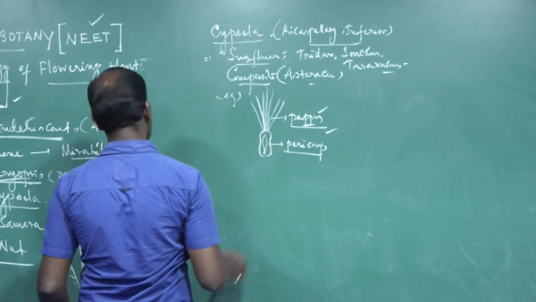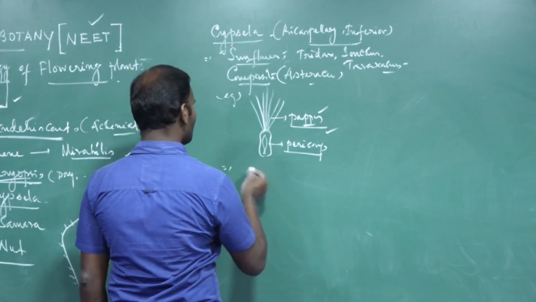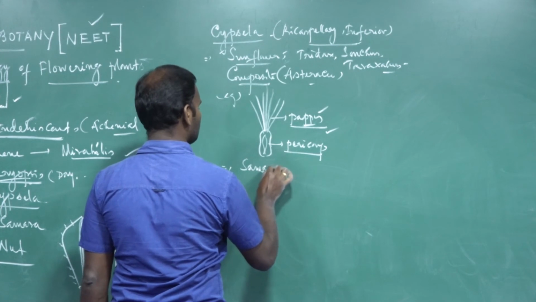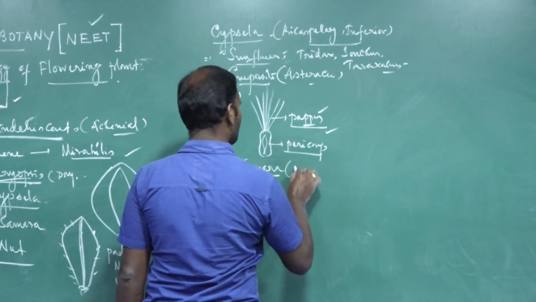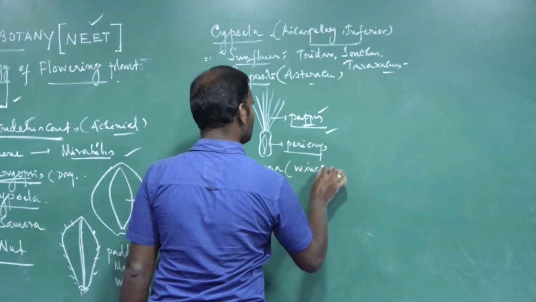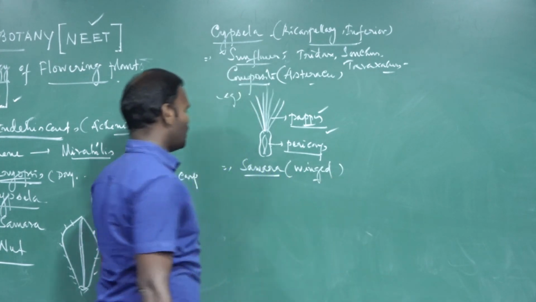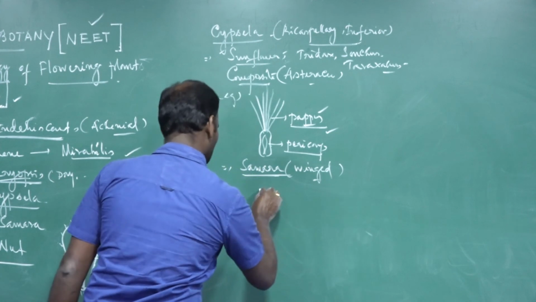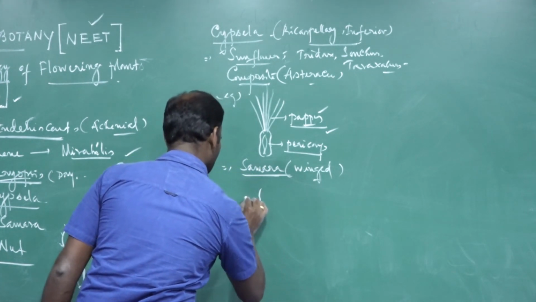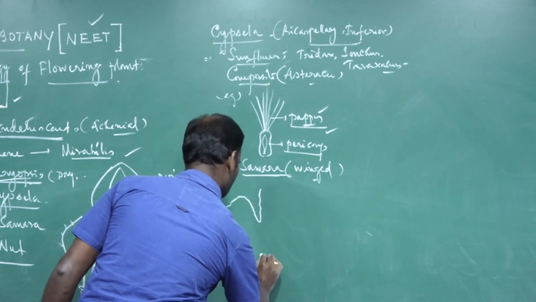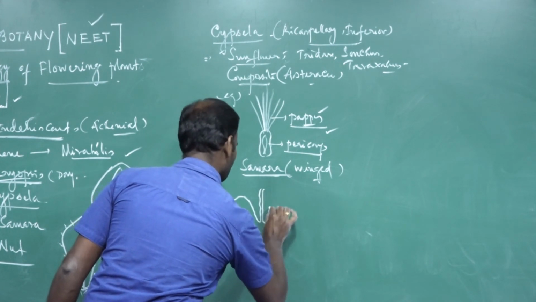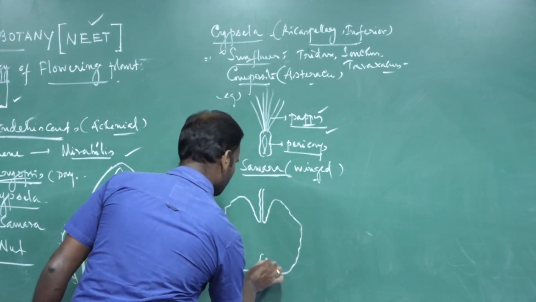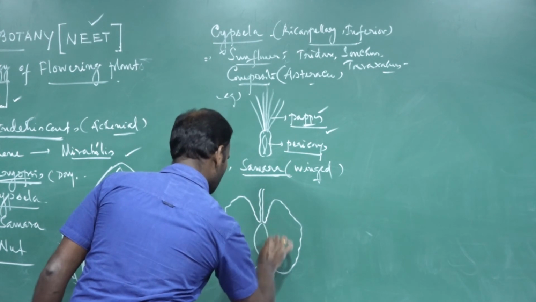Cypsela. Next, Samara. It is a winged fruit developed from a bicarpellary syncarpous ovary. This is a fruit, and this is a seed.